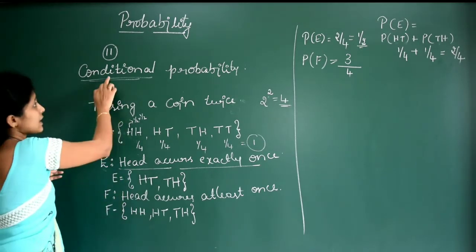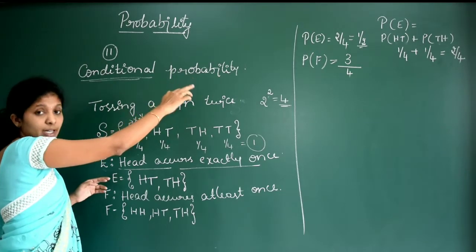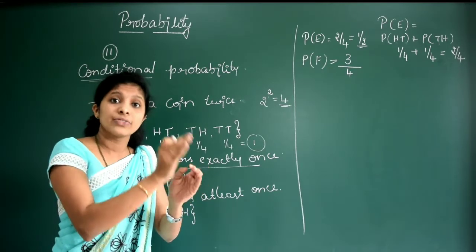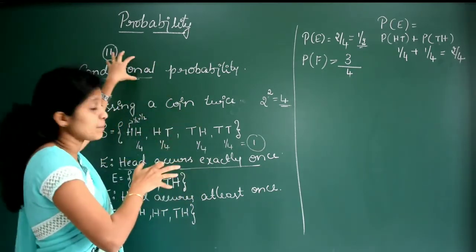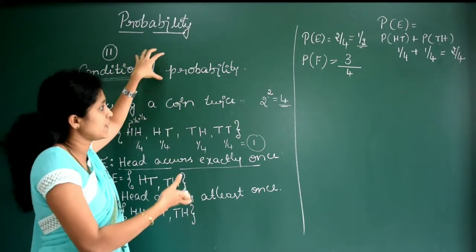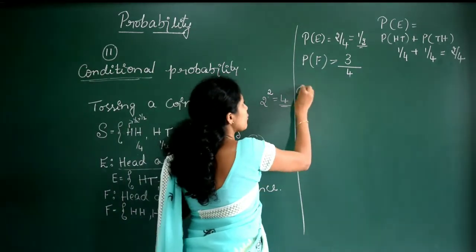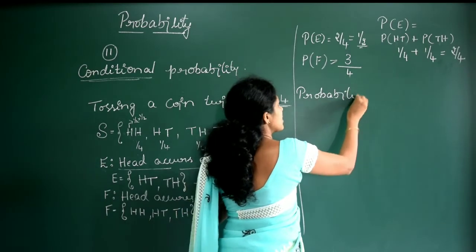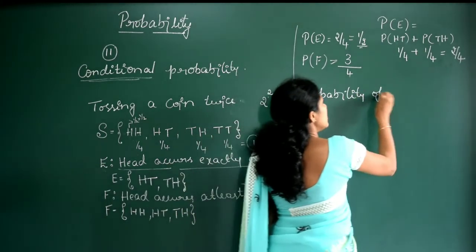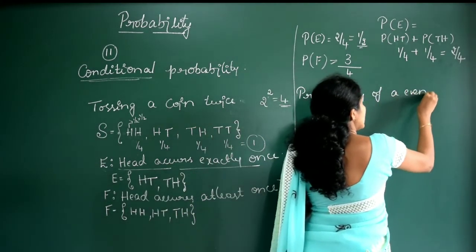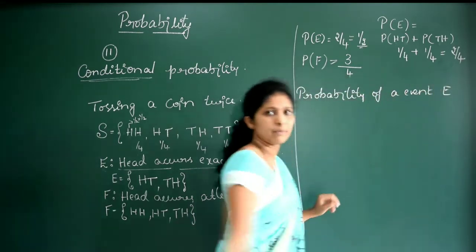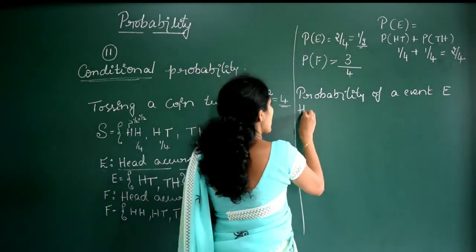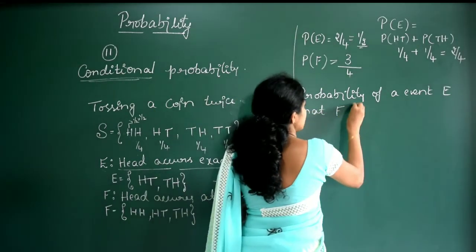But the conditional probability is nothing but finding the probability of some event where some condition will be given. For example, the conditional probability of an event E, given that F has occurred.